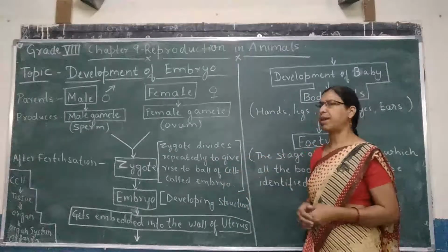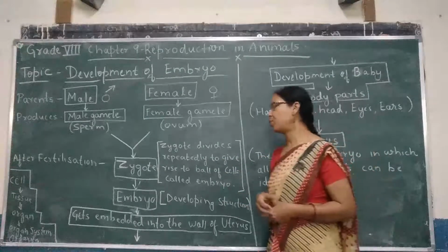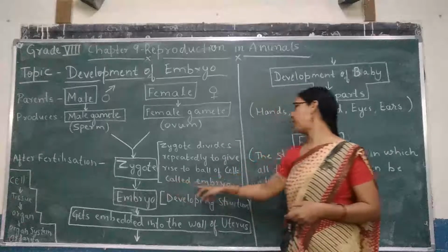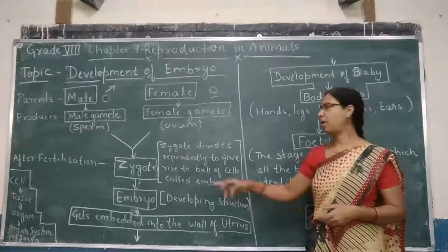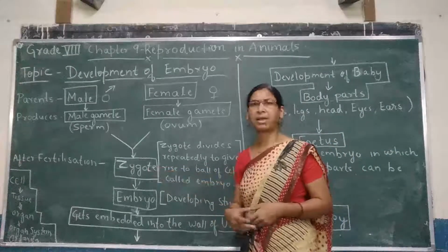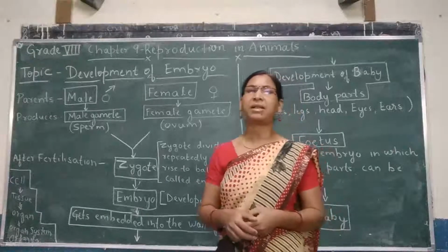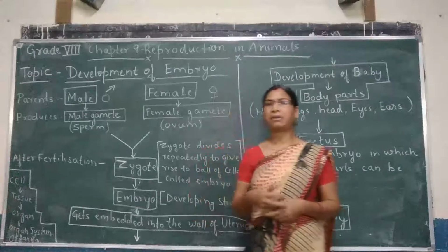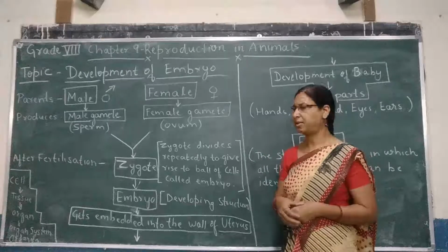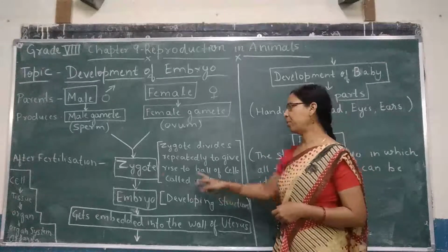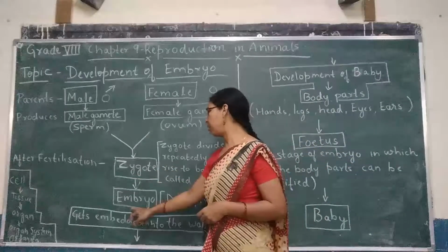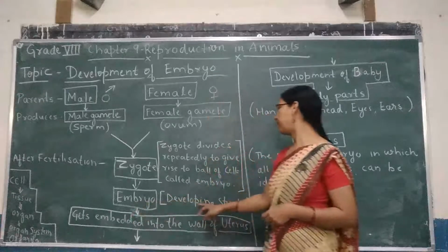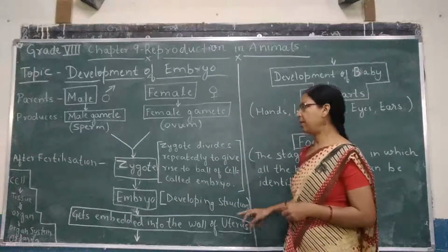Then zygote divides repeatedly to give rise to ball of cells which is called embryo. So how does the development of zygote take place? It will go on dividing repeatedly and give rise to ball of cells which is called embryo. So the zygote turns into embryo. This is the developing structure.